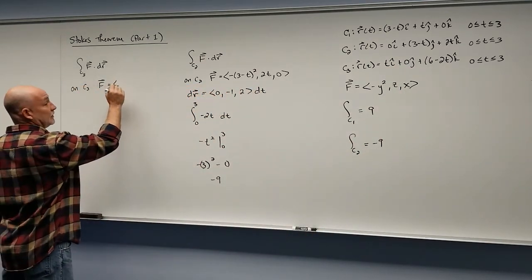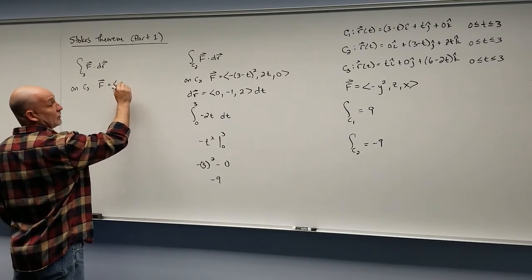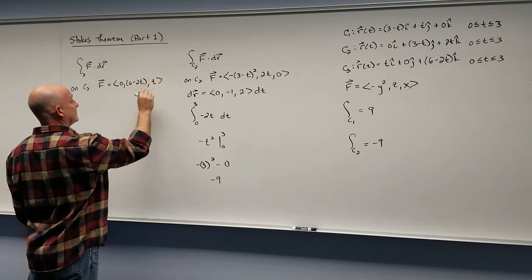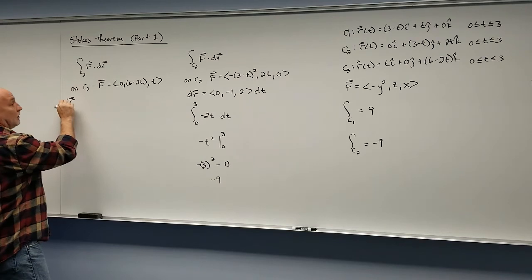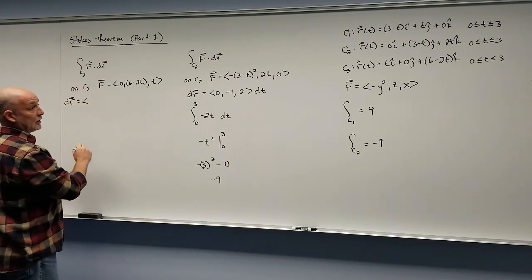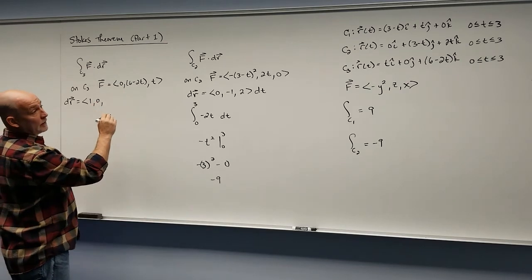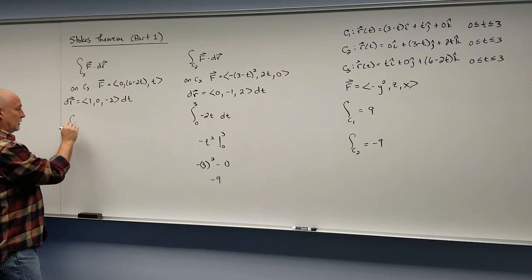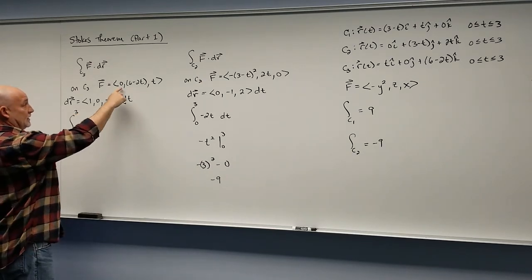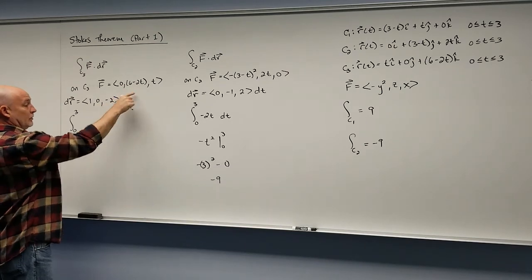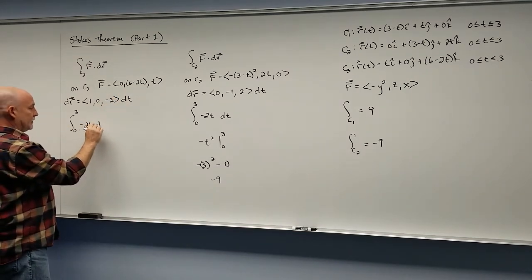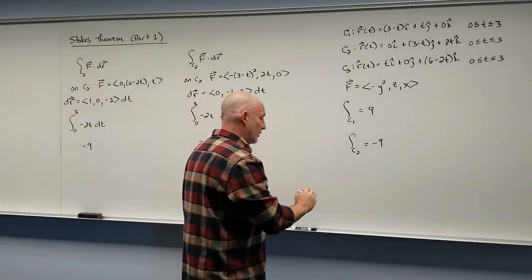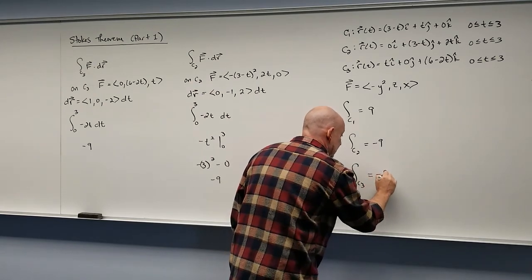So f becomes negative y squared, so that's 0, then 6 minus 2t is the z, and x is t. dr, the derivative of our path, is going to be 1, 0, and negative 2, dt. Our t runs from 0 to 3. F dot dr, what do we get? We get 0, 0, negative 2t. Now this is the exact integral we just did a second ago, so that is negative 9. So the integral for C3 is negative 9.